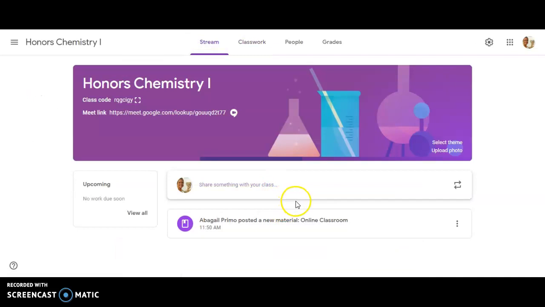I will also post an announcement on the stream as well, for a schedule for the week, if you will, that just says, hey, this is the day that we're meeting. These are the days we aren't meeting. This is the day that you can check in if you need to, so on and so forth. I will be taking attendance each day, whether we are meeting in person or virtually. So like I said, I will be posting a Google form saying, hey, I was here today, or I could monitor your progress through the work that you've done. And if I see that you didn't do anything, then I would mark you absent for that day. So just keep that in mind.